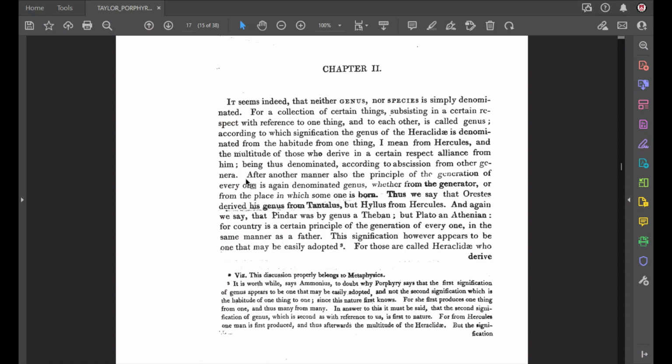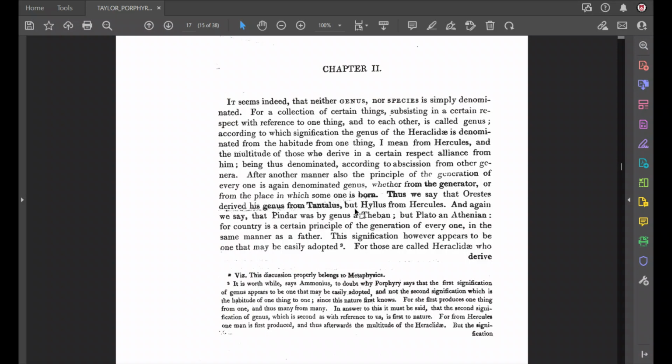Actually, before he gets to the third idea, he goes into this a little more. So let's just read this. He says, this signification appears to be one that may be easily adopted.